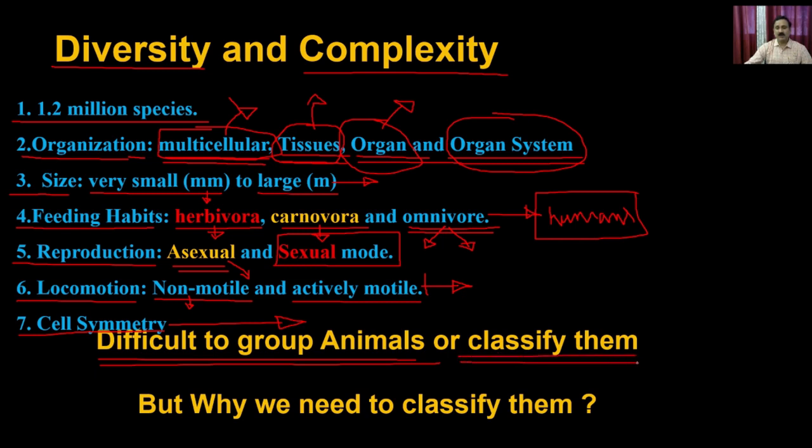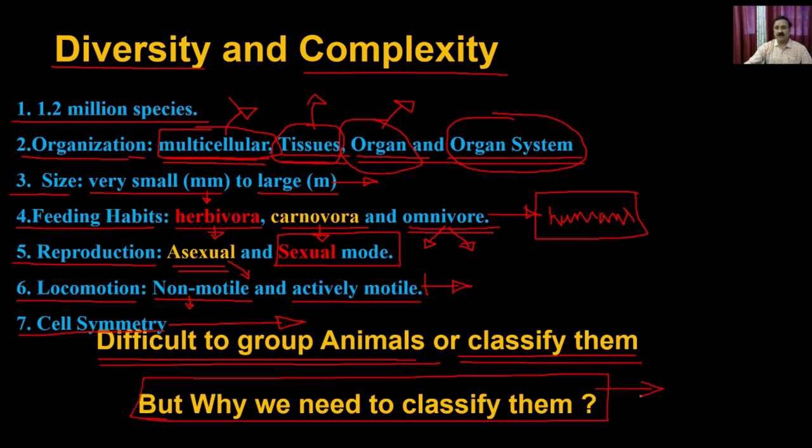But the first and most important question is why there is a need to classify the animals. What is the advantage if you classify the animals or any other type of organism belonging to a particular kingdom? Why is there a need to classify groups of organisms belonging to one kingdom or another, and what could be the advantage of classifying a particular organism belonging to a particular kingdom?